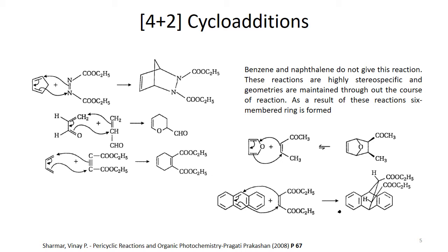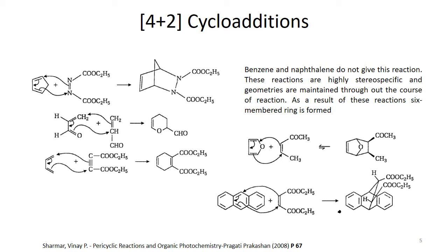The interesting thing is the stereochemistry of the substituents on the diene or dienophile. They are maintained, so these are highly stereospecific reactions, because the COCH3, or acyl group here, and CH3 are cis to each other in the product. You can see that acyl and CH3 are again cis to each other.